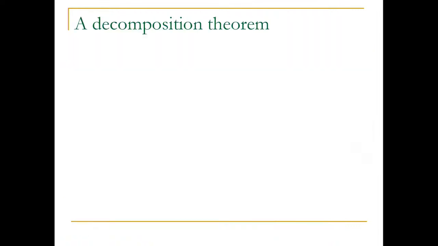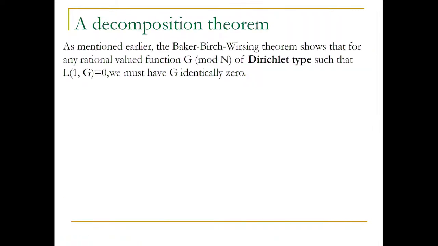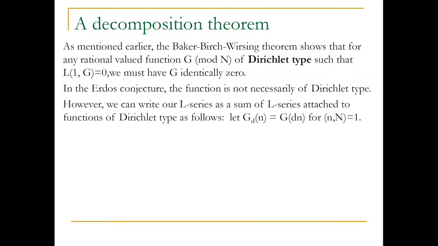Okay. So what is our idea? I just talked about functions of Dirichlet type, and I told you Erdős functions are not of Dirichlet type. So how do you go back and forth? Well, the idea is that you could take your Dirichlet series and partition. Before, in the previous slide, I partitioned functions of Dirichlet type.